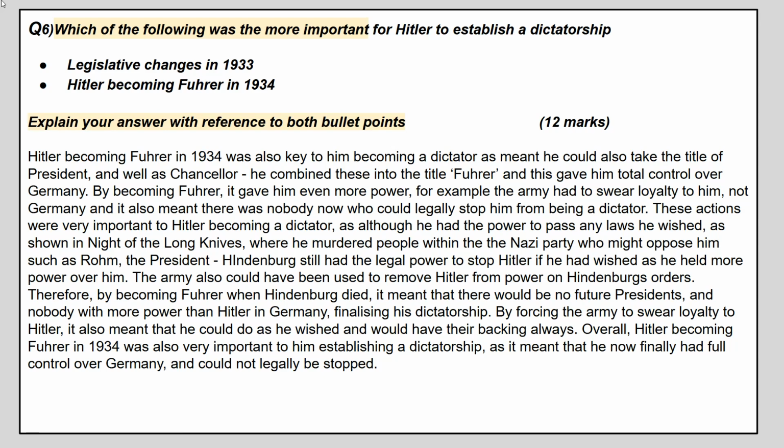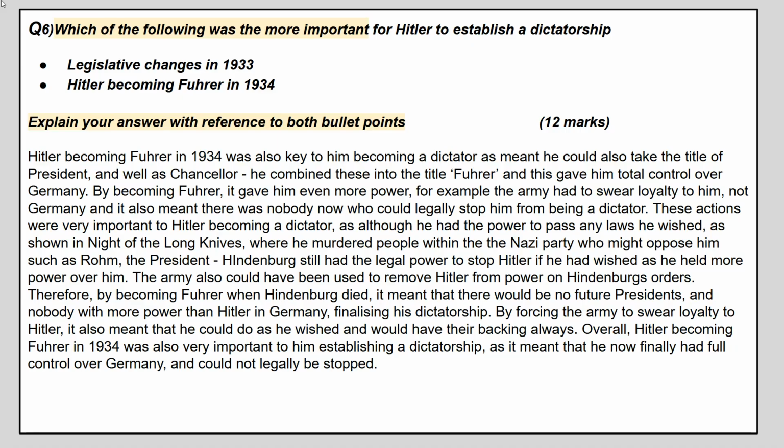Hitler becoming Fuhrer in 1934 was also key to him becoming a dictator, as it meant he could now take the title of president, as well as chancellor. He combined these into the title Fuhrer, and this gave him total control over Germany. By becoming Fuhrer, it gave him even more power. For example, the army had to swear loyalty to him, not Germany, and it also meant there was nobody now who could legally stop him from being a dictator.